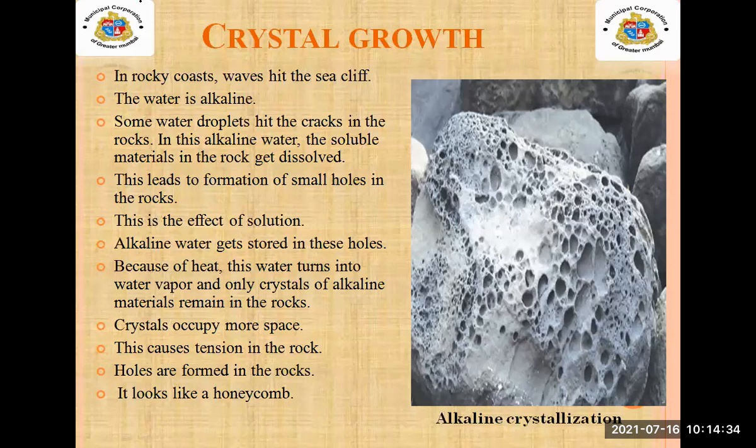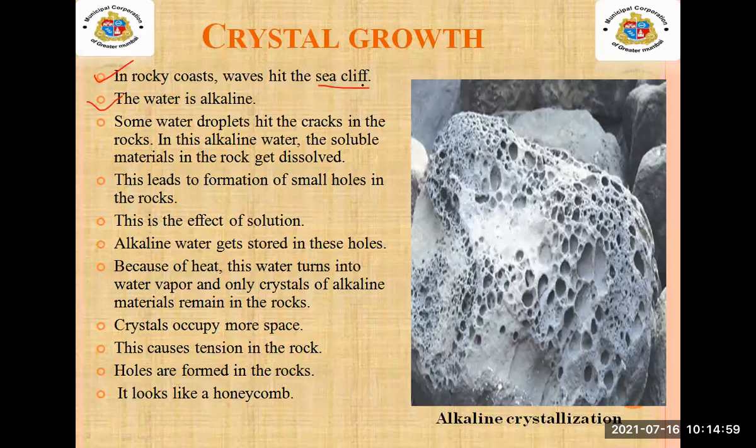Now what is it? See here. In a rocky coast, waves hit the sea cliff. The water is alkaline. Now what is a sea cliff? Sea cliffs are steep faces of rock and soil that are formed by destructive waves.